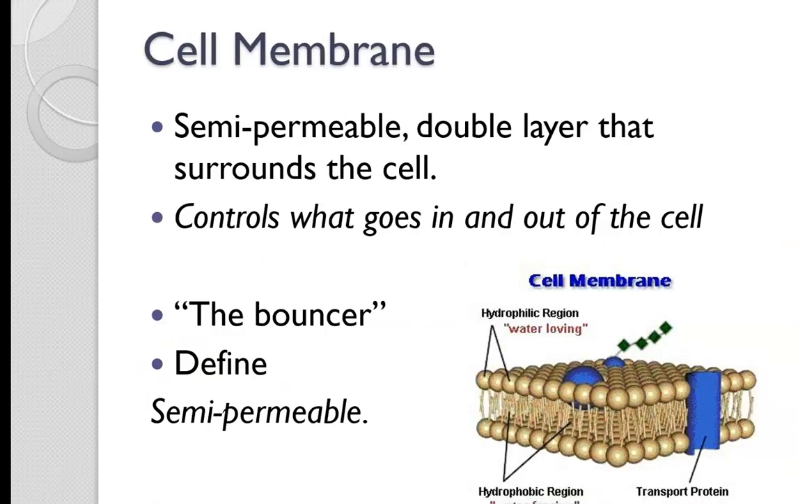The cell membrane is a semi-permeable double layer that surrounds the cell. So the cell membrane controls what goes in and out of the cell. It's like the bouncer of the cell, and it is found in all cells. So all cells, plants, animals, bacteria, they all have a cell membrane.